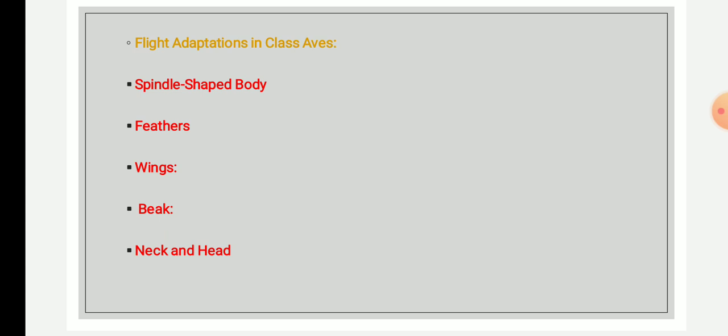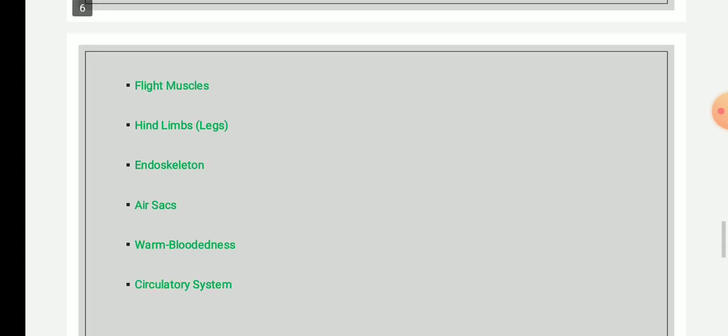The next adaptive characteristic for flight is the presence of flight muscles. The flight muscles are present on the breast and are greatly developed, which helps in flight, and the keel, present at the sternum, provides the surface area for attachment of these flight muscles. There are different types of flight muscles.